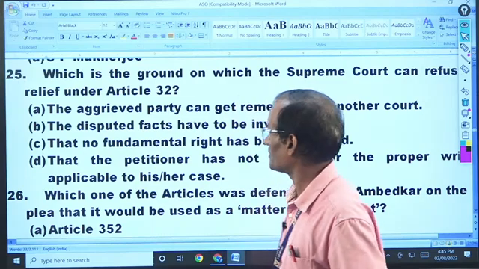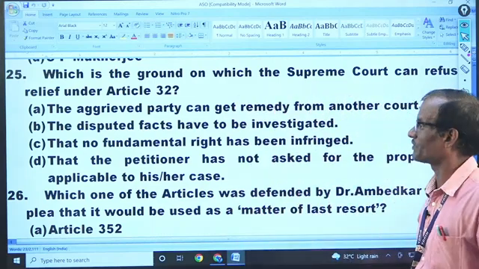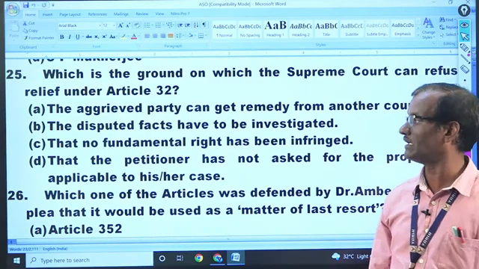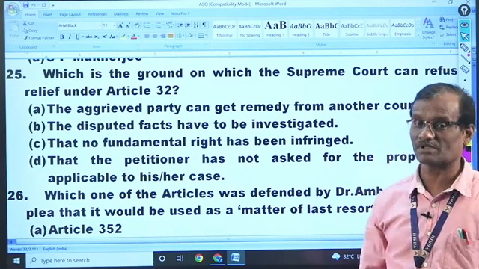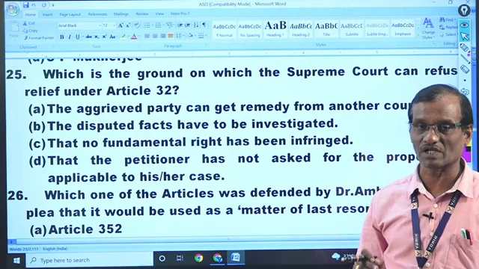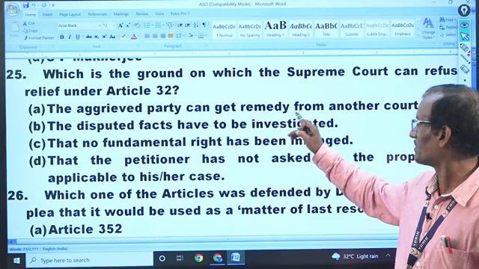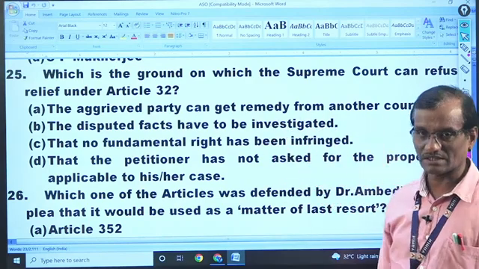So 25, which is the ground on which the Supreme Court refuses relief under Article 32? Which can refuse. That means the Supreme Court cannot refuse, only in a few circumstances it can refuse. So the aggrieved party can get a remedy from another court.